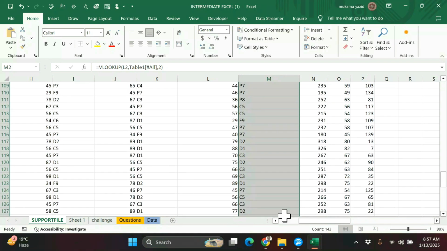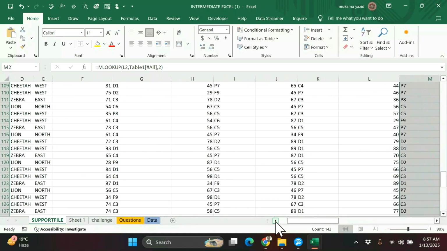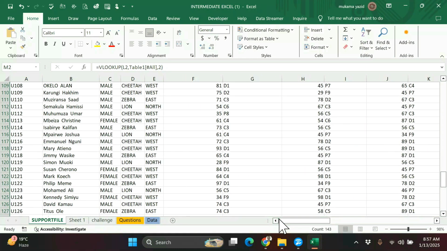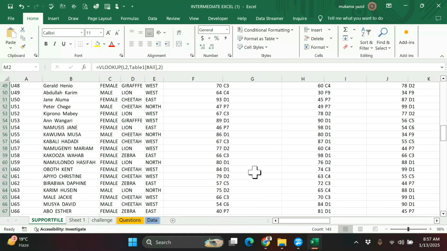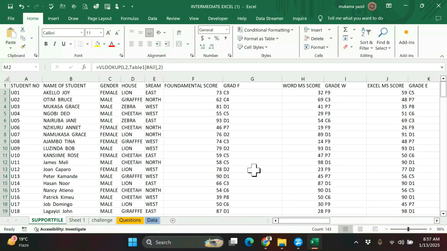But there is another thing, they said you can use VLOOKUP or another lookup function. If VLOOKUP is okay for you, well, it is okay, it has worked. If you are convinced with VLOOKUP, that was the question, is it?